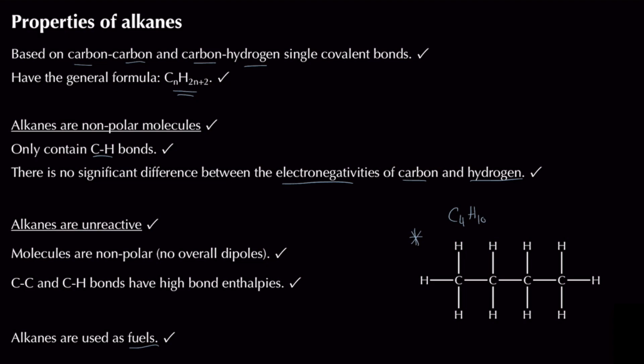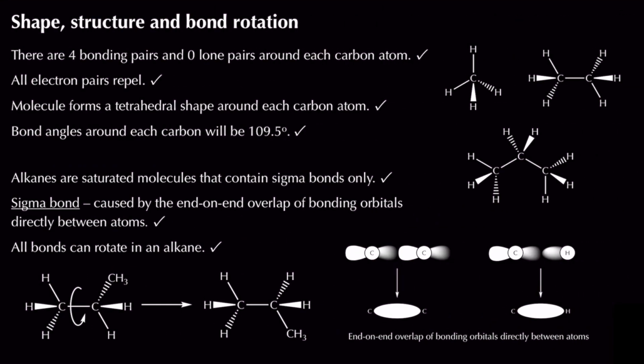Now, there's two reasons why our alkanes are going to be unreactive. One of them is that our molecules are non-polar, and that means that they can't be attacked by nucleophiles. And another reason is that they contain carbon-carbon and carbon-hydrogen bonds, and these bonds are very strong. So we can actually say that our carbon-carbon and carbon-hydrogen bonds have high bond enthalpies. That's another way to describe it, and what that basically means is you need a lot of energy to break these covalent bonds.